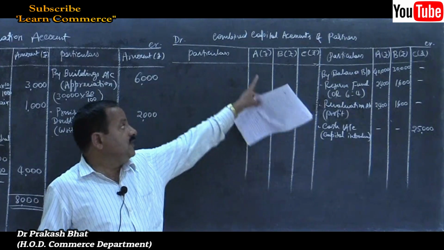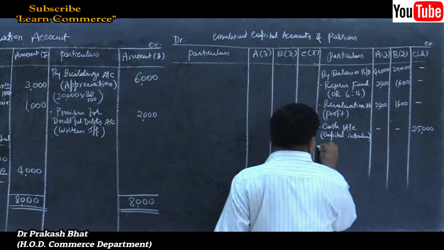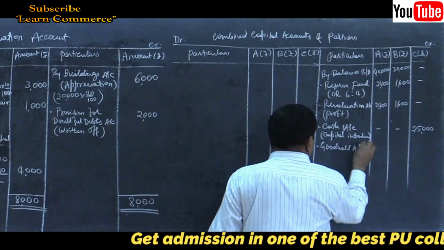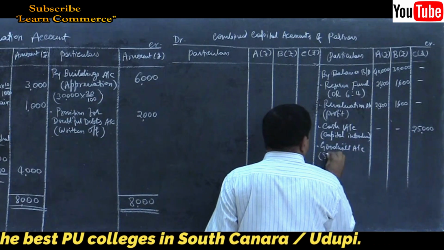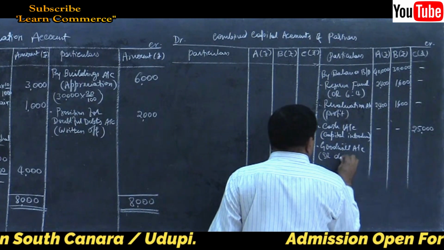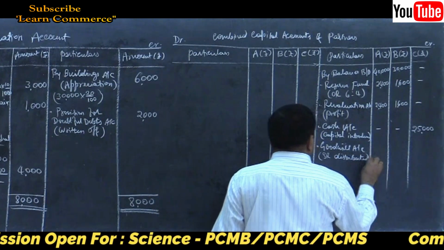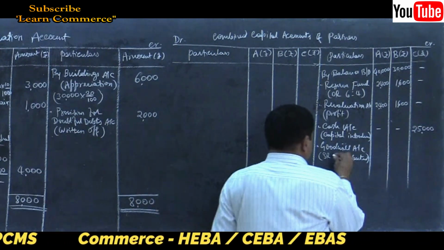So old partners capital account is credited by goodwill account, within brackets sacrifice ratio distributed.